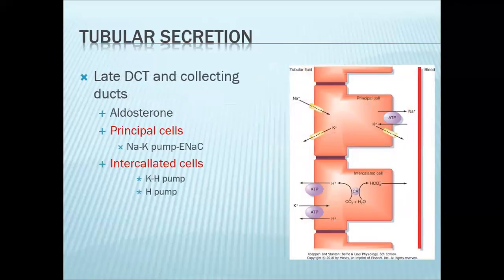Now we enter the distal convoluted tubule and collecting duct. We've already talked about this. With the presence of aldosterone, potassium secretion occurs. So again, everything begins with your primary pump. And as the principal cell activity increases, this can also increase the activity of your alpha intercalated cell. As more and more potassium is being secreted, more potassium is being made available for your alpha intercalated cell. So potassium enters in exchange for hydrogen. So here, hydrogen is being secreted.